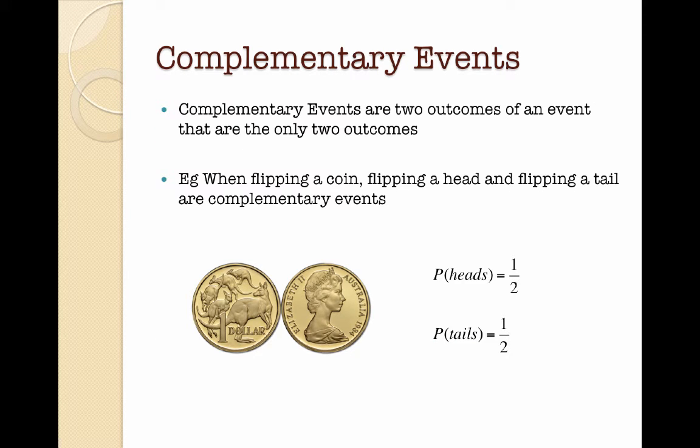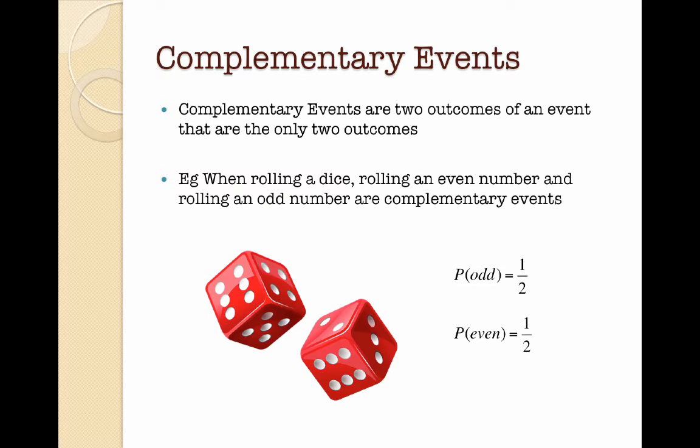Complementary events are two outcomes of an event that are the only two outcomes. So what do I mean by that? Well, when you flip a coin, flipping a head and flipping a tail are two complementary events because you can only get either a head or a tail. If you were to roll a dice, rolling an even number and rolling an odd number are said to be complementary events because all you can get is either an odd or an even number.